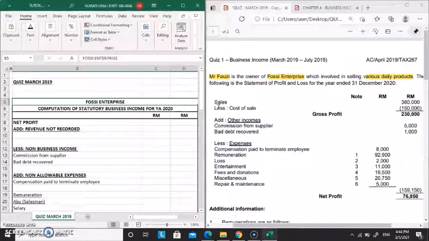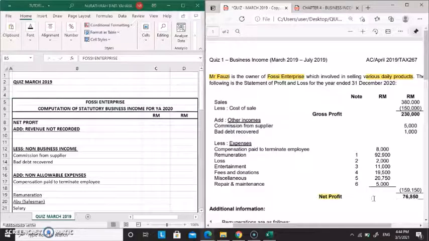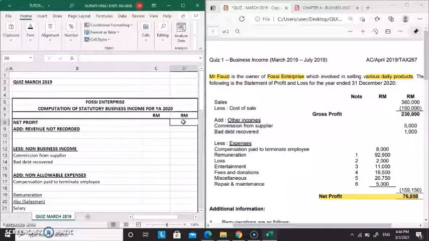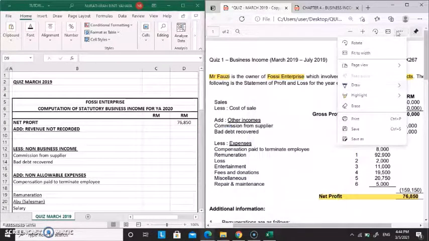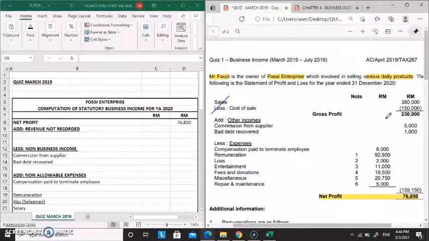Okay, this is the statement of profit and loss. Okay, first of all, we are going to record the net profit. So we are going to record here. The amount is 76,850 ringgit. And then we start with the upper part of SOPL, which is sales and cost of sale. Okay, there is no note here, so we are not going to make any adjustment here. So we proceed with other income.